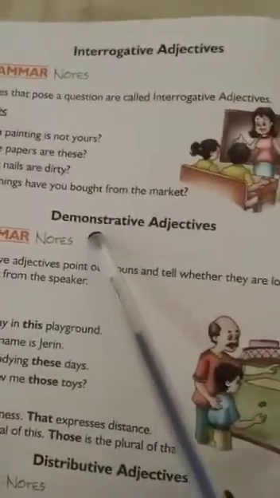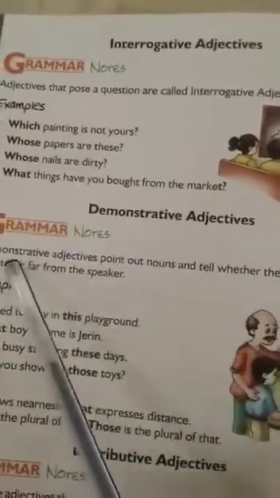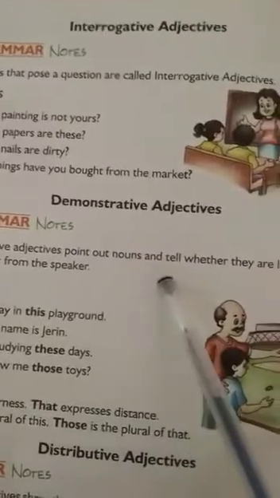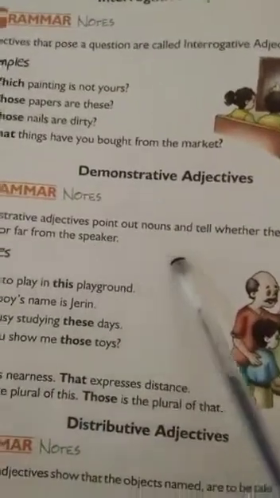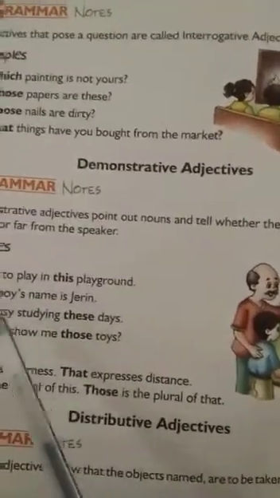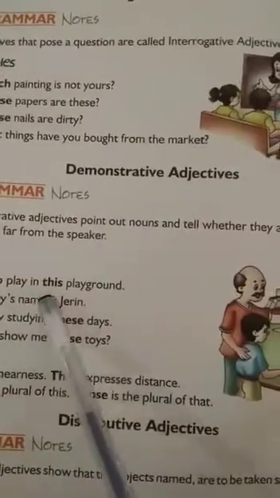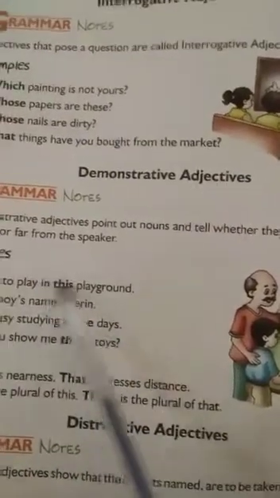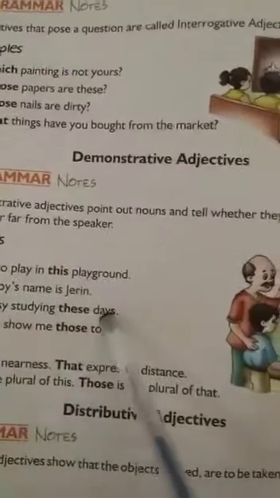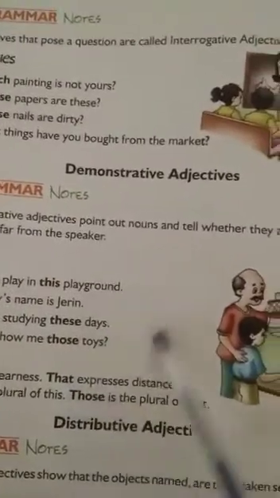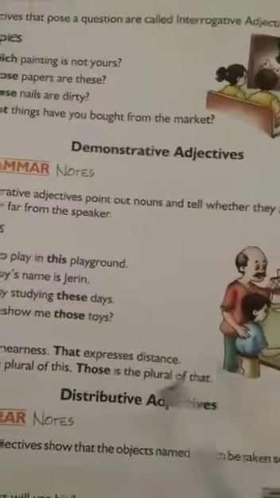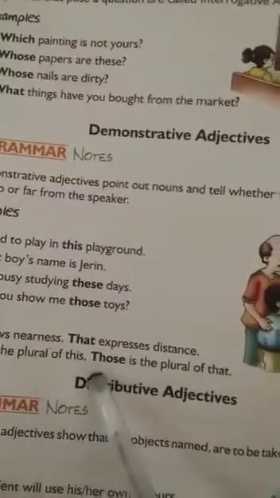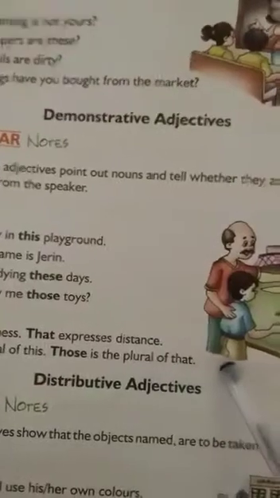Then demonstrative adjectives. Demonstrative adjectives point out nouns and tell whether they are located near to or far from the speaker. Some examples here, students. I used to play in this playground. This, that, these, those. These are the demonstratives. This shows nearness, that expresses distance. These is the plural of this, those is the plural of that.